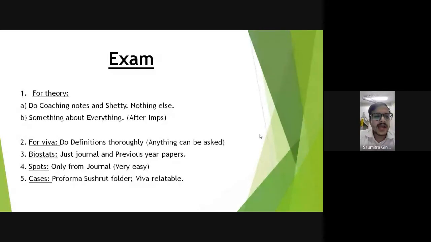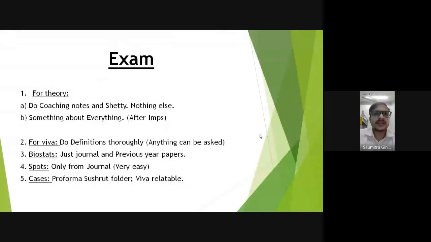And yes, a very important thing about PSM is you have to know something about everything. See, in the PSM paper, 80% of the paper comes from IMPs, but every year there are 1 or 2 questions which come from outside the IMPs, and no one can predict that. And the PSM paper does not give you options in LAQ also. So if an LAQ comes on a topic which you don't know at all, it becomes a really panic situation. 8 marks LAQ and you don't know anything.